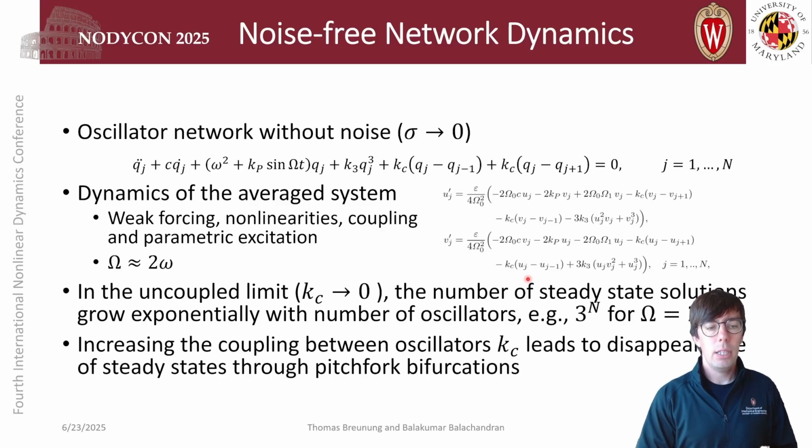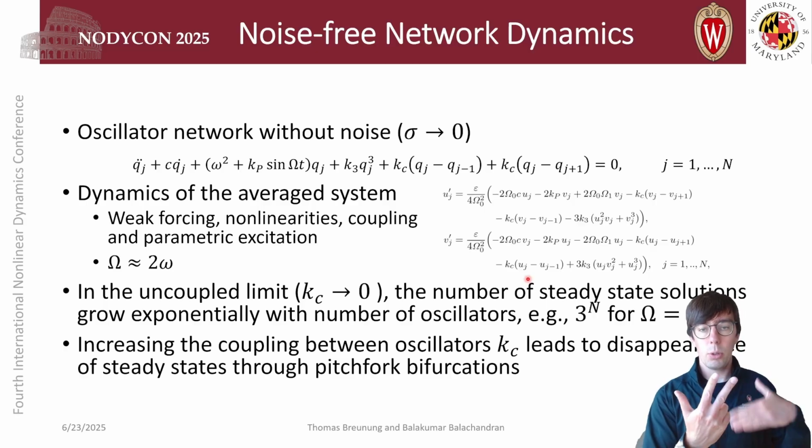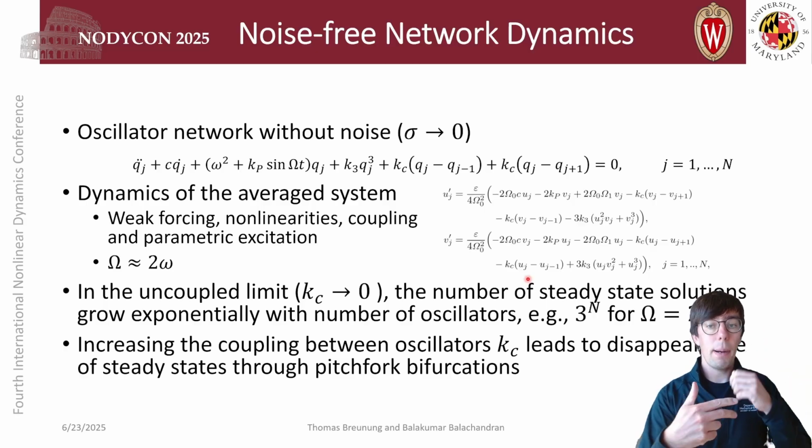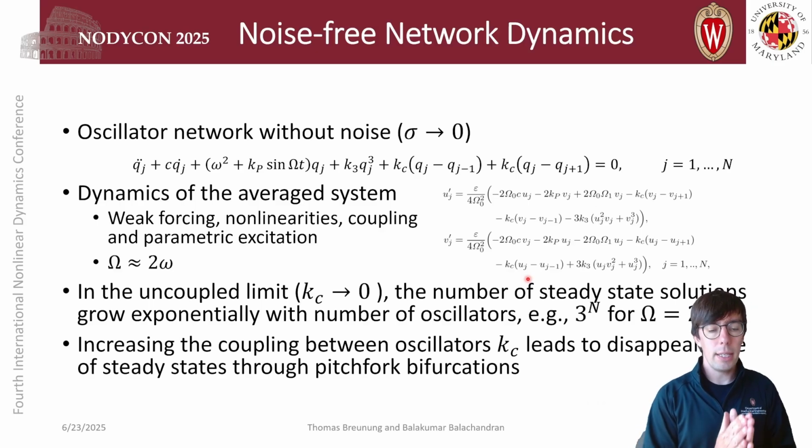And just to give you an idea of the structure of the solutions, in the uncoupled limit, let's say for a parametric configuration we have 3 solutions for the single cell. Now if we go to the network, we're going to end up with 3 to the power n solutions. So we see an exponential increase of the number of solutions in this system. And now if we start to increase the coupling strengths, we see that the number of solutions disappear through Pitchfork bifurcations.